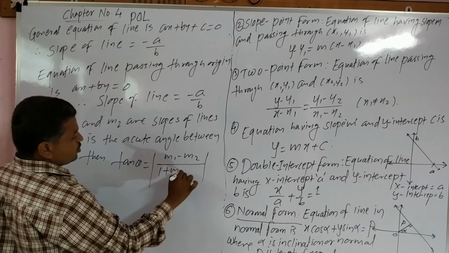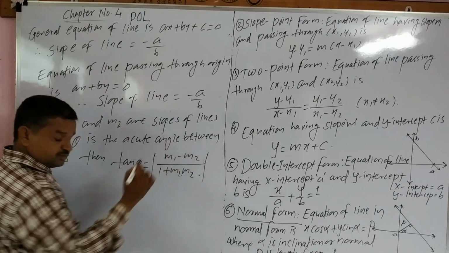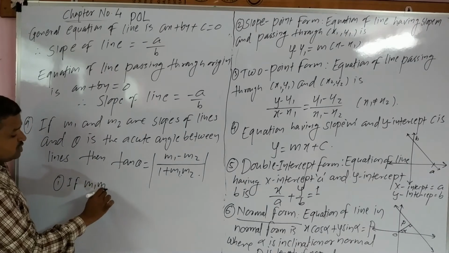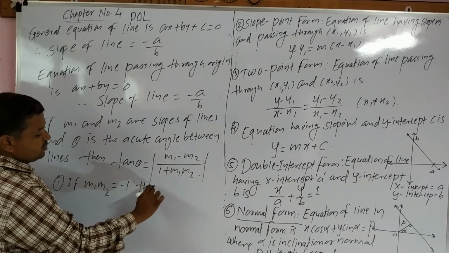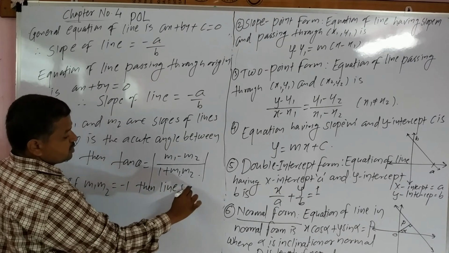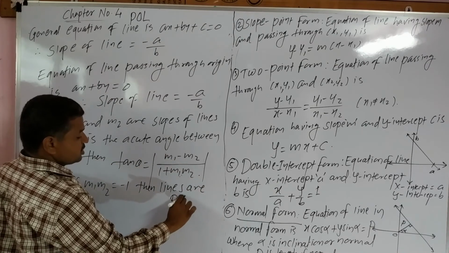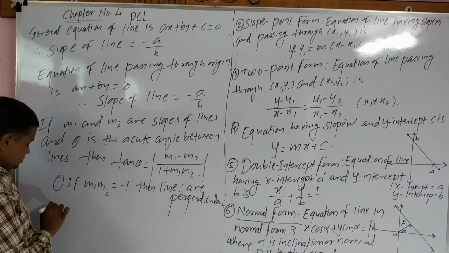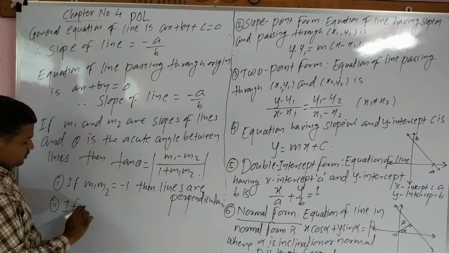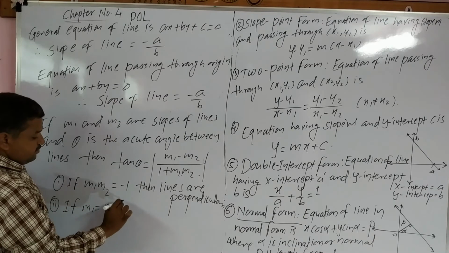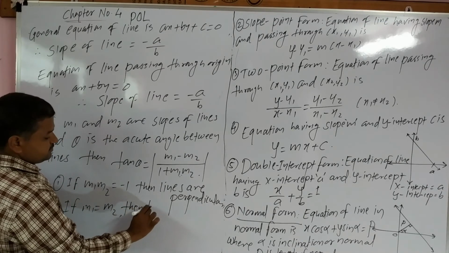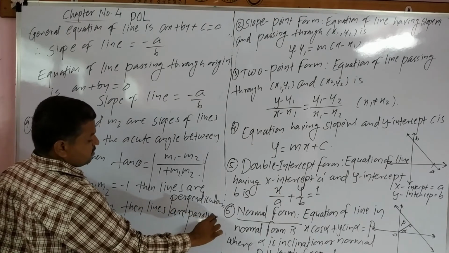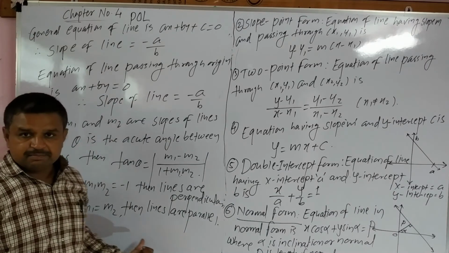The condition is, if m1 into m2 equals minus 1, then the lines are perpendicular. If m1 equals m2, then the lines are parallel. That is the condition for parallel and perpendicular lines.